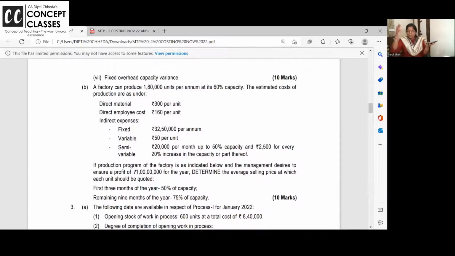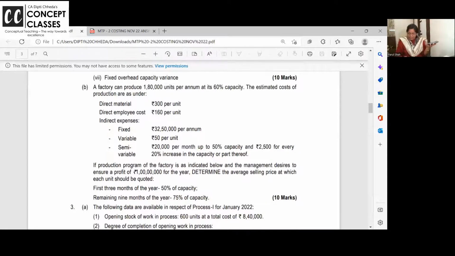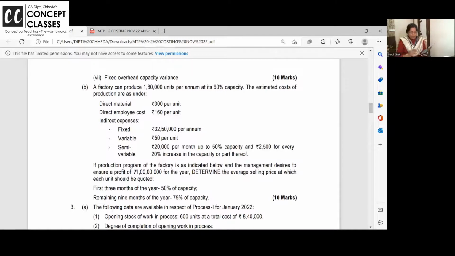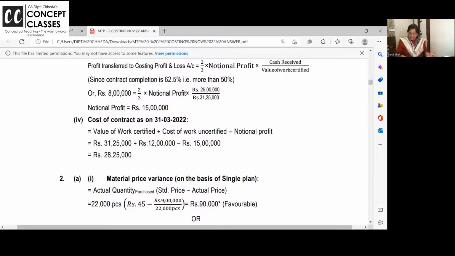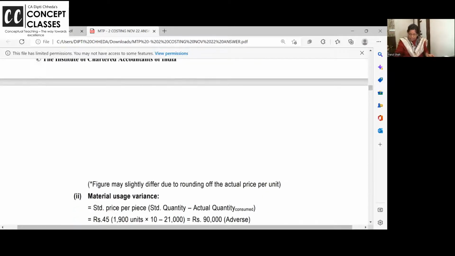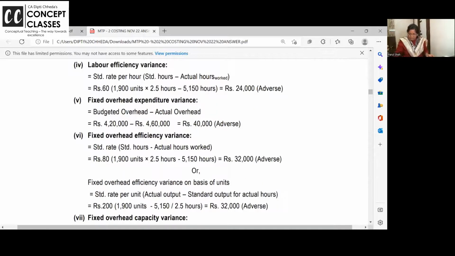You have to make a cost sheet, but for the first 3 months it is operating at 50%. 180 is 60%, so 180 into 50 by 60. 1,50,000 if you are operating at 50%, into 3 by 12, gives 37,500 units only that you are making for the 3 months.